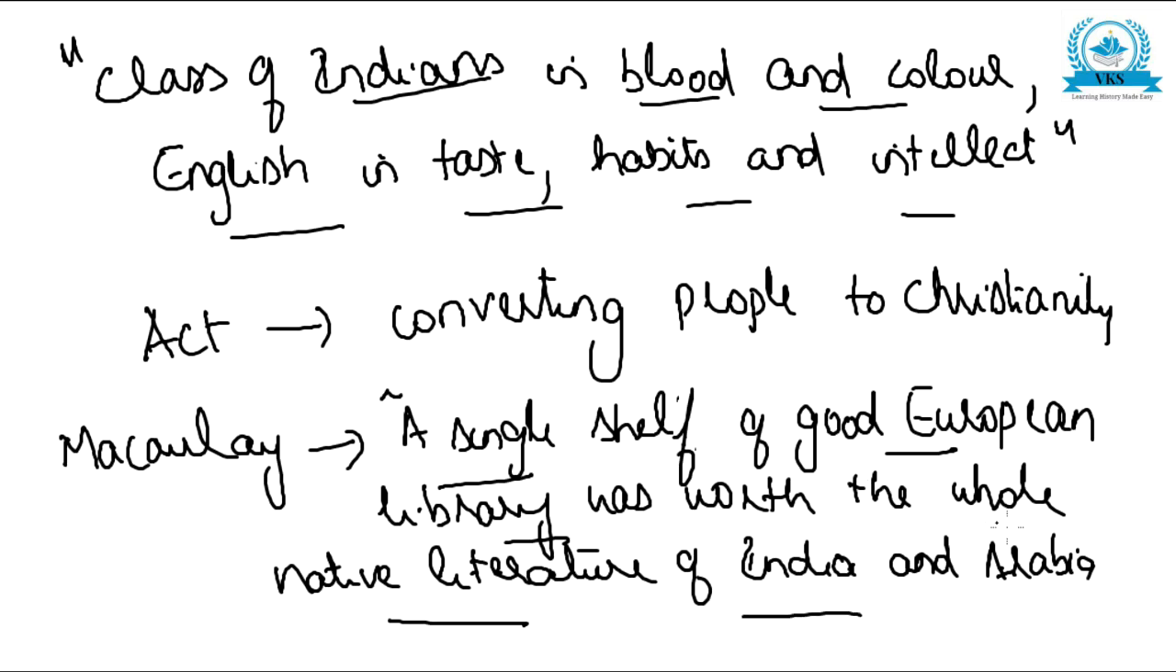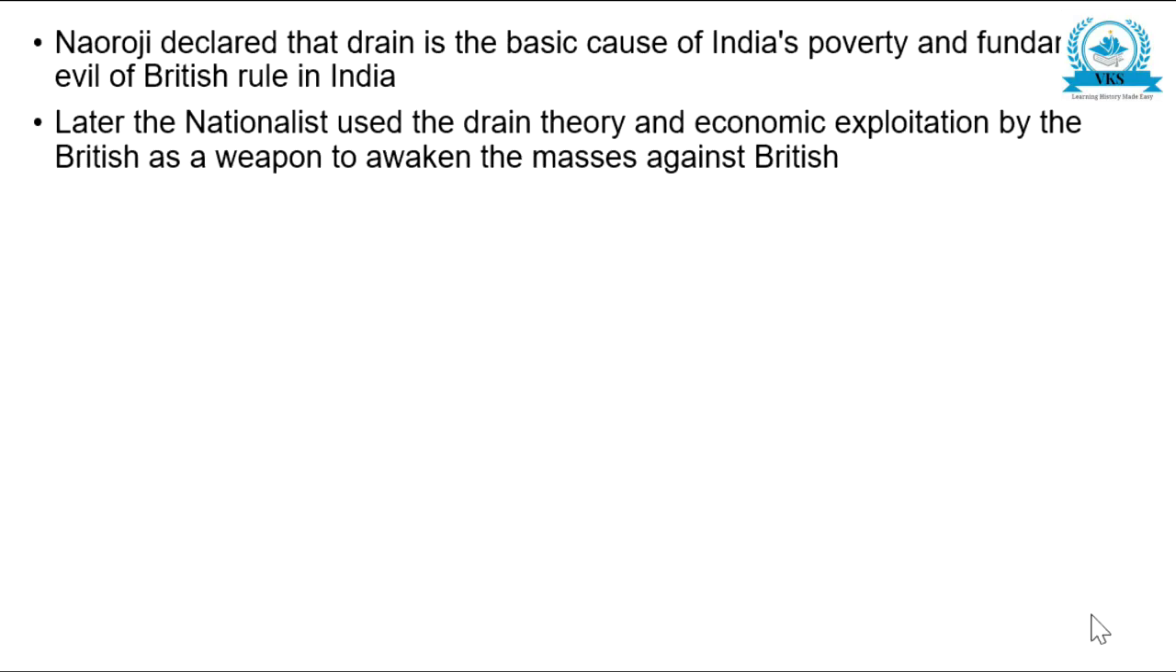So that is why he supported Western education and English as the medium. So this was Macaulay's minute. This was the decision made by Macaulay, and this was the aim. He wanted to create a class of Indians in blood and color, but English in taste, habits and intellect. And they also wanted to convert Indians to Christianity. So this was about Macaulay's minute. That also was a serious impact of British rule on Indian education.